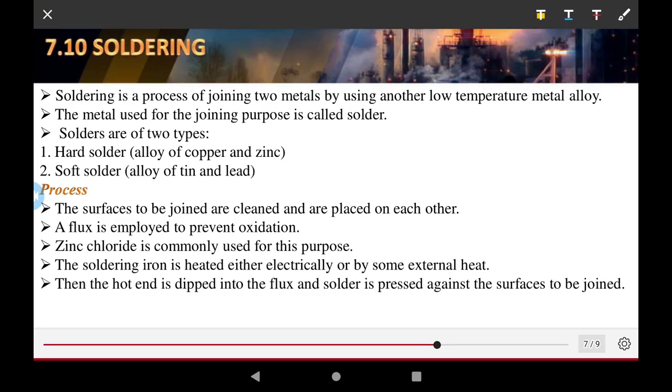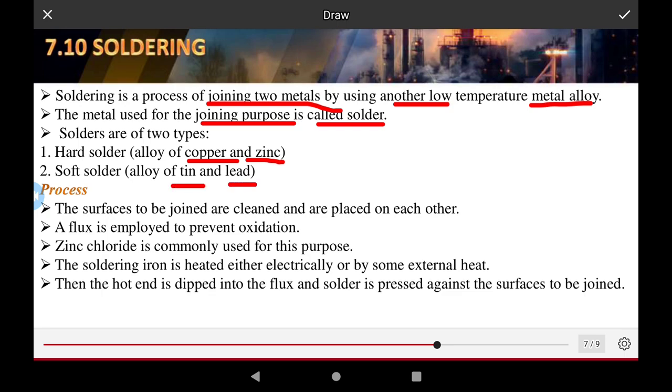The soldering operation continues. Soldering is the process of joining two metals using another low-temperature metal alloy. The metal used for joining is called solder. Solders are of two types, hard solder and soft solder. Hard solder is made of copper and zinc, and soft solder is an alloy of tin and lead.